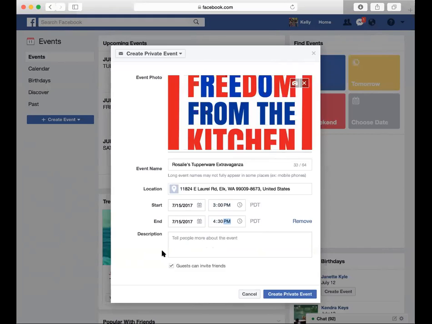So now we're going to go ahead and talk a little bit about the party in general. In most cases, when I set up a Facebook event for my host, I actually have a scripted description that talks about what we're going to do at the party, that we're going to do an auction, we're going to do tickets. Rosalie, for your parties, I know that you do Quartermania. So you would actually put in here a description of what's going on. So we say something like, join the fun and see what's new in Tupperware.